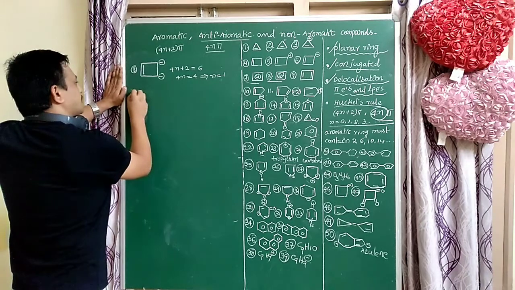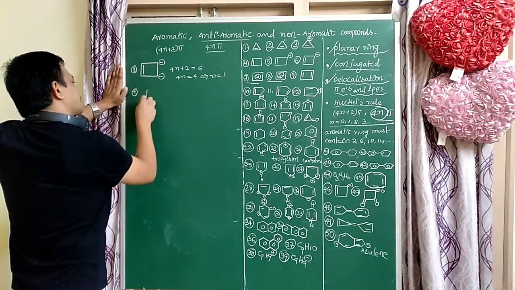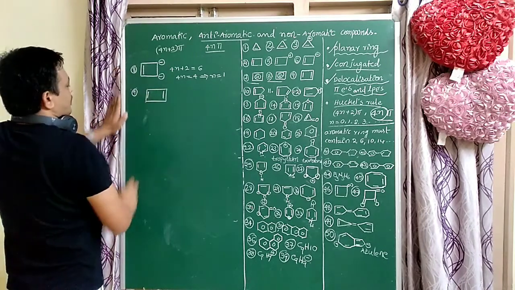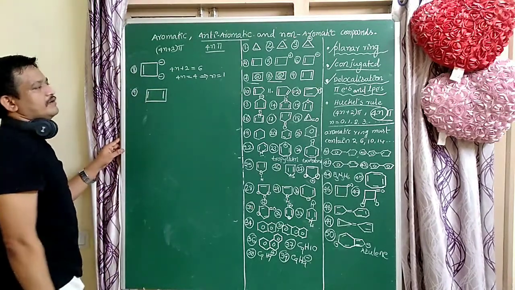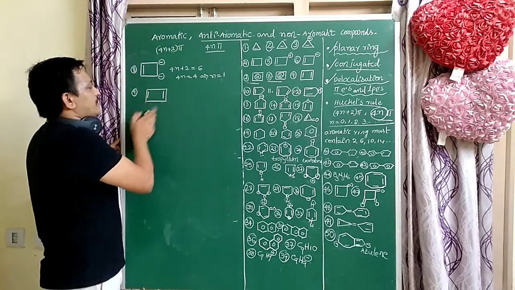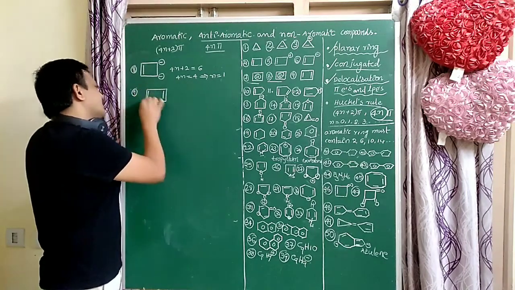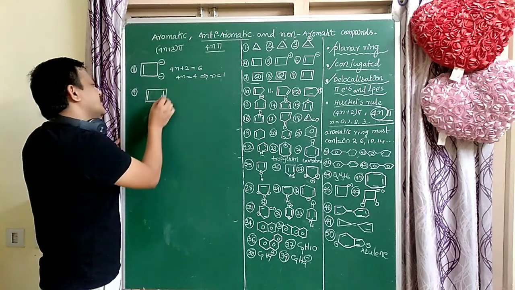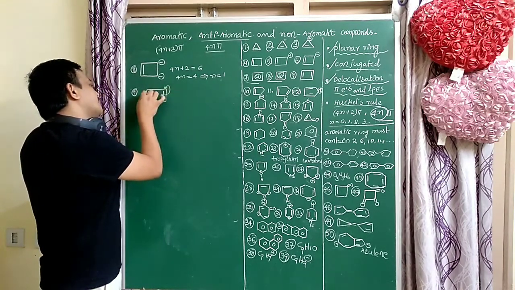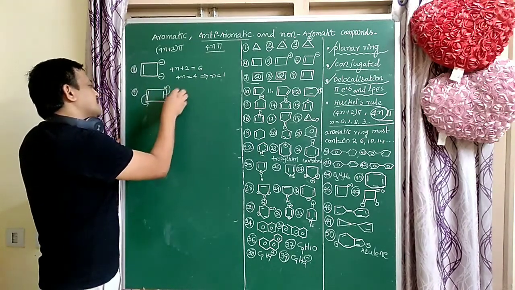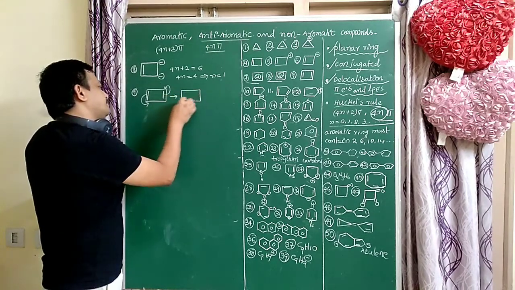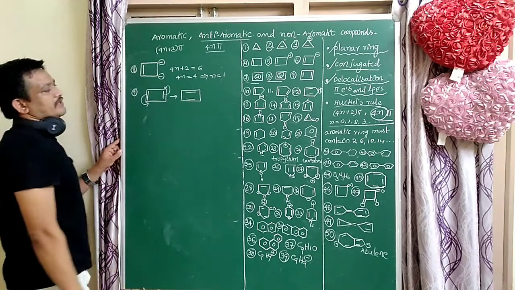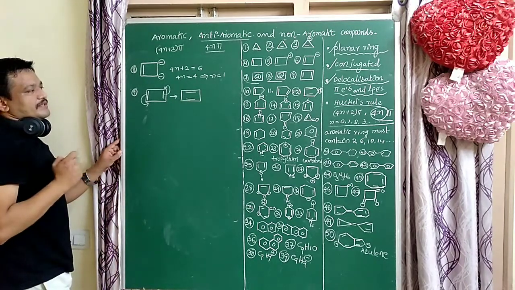Next. Example 9. Does it have conjugation or not? Here, very very important, double bond, single bond, double bond, single bond, conjugation is there. The pi electrons are involved in the conjugated system. So this is involved in conjugation, involved in resonance.